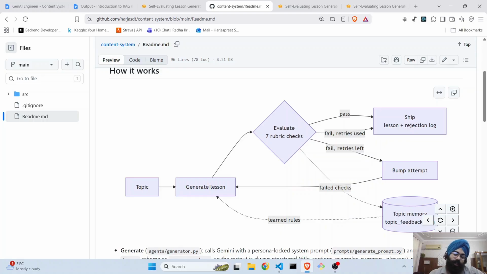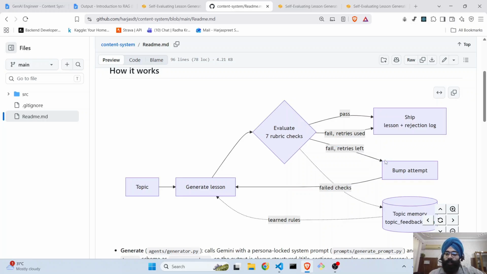After generating the lesson, it is evaluated on a set of 7 rubrics. These rubrics are simply checks like, are all the jargons properly explained, is the entire lesson grounded and not hallucinating, and then it also has a check which makes sure that my flow is complete, that the entire lesson is making some sense. After this evaluation, if all of these checks pass, it simply ships the lesson and the logs as well to the user. But let's say one of my checks failed.